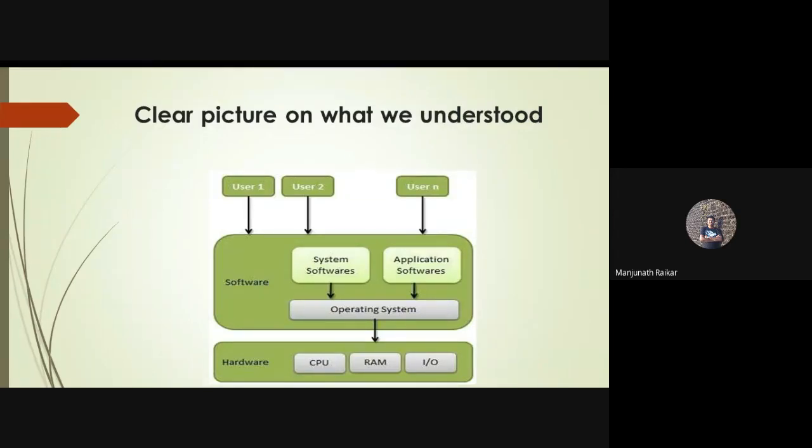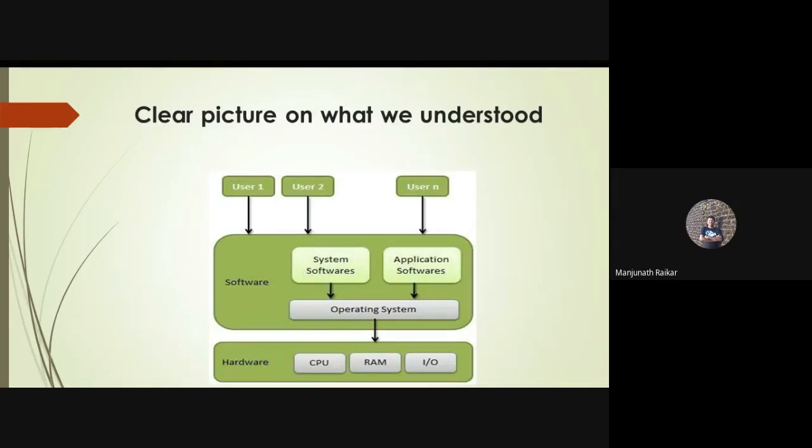And some software comes along with the operating system, like calendar, settings, and some basic software like messenger, camera, and call log. These are all utility functions which are already available and come along with the operating system.